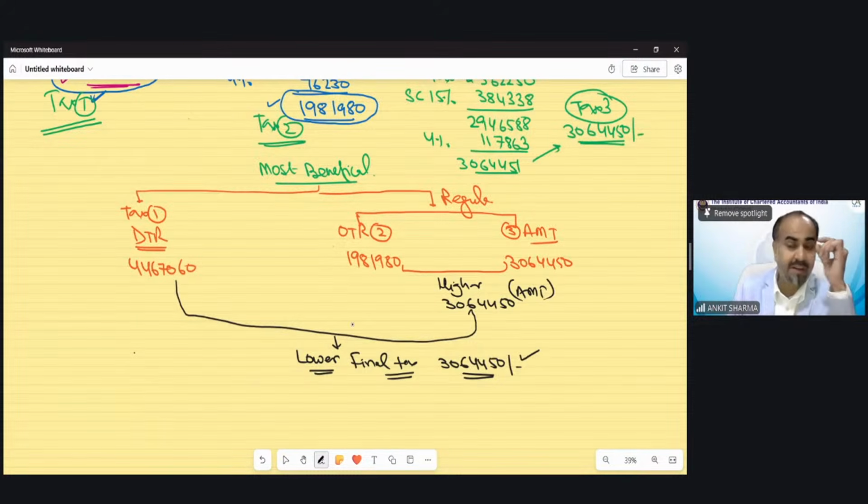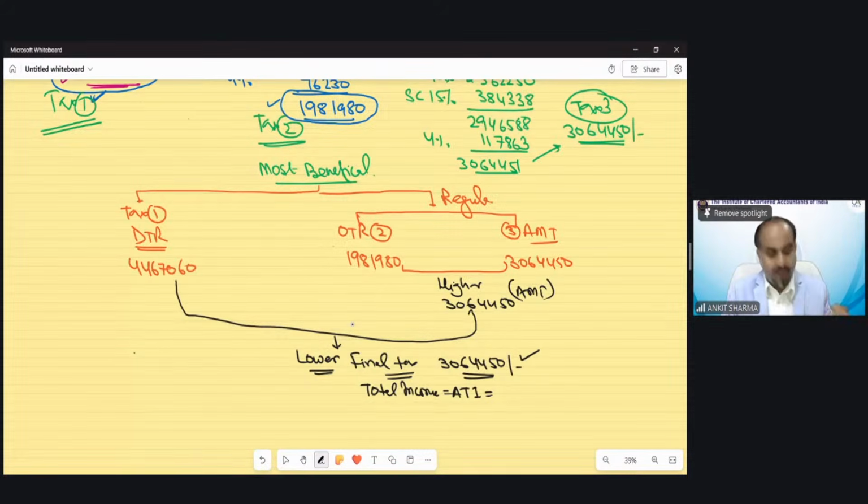And now, very interesting fact. If AMT becomes your final tax liability, and if the question asks you what the total income should be, so the tax liability upon AMT tax, the ATI would be your total income. So now ATI, adjusted total income, will be considered as your total income for the question. So that would be 1385000. This would be called your total income.